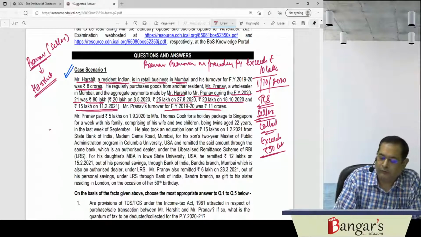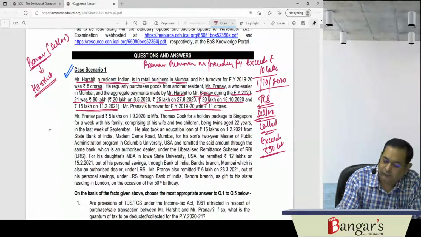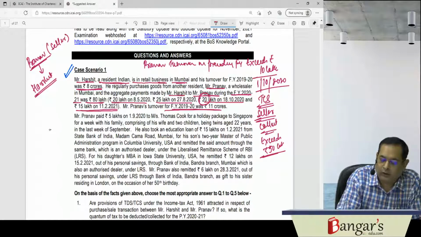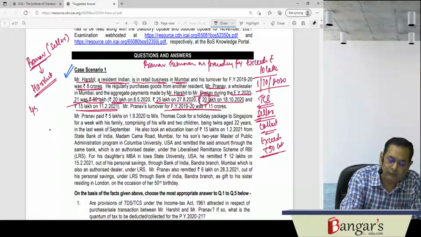The provisions have been made applicable with effect from 1st of October. Therefore, on the amount in excess of 50 lakhs, tax will be required to be collected at source. Here it is 20 plus 25, that is 45 lakh rupees. Then up to 5 lakhs, no tax will be collected at source.